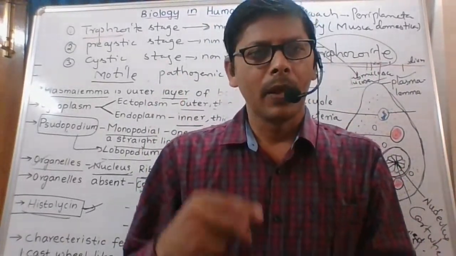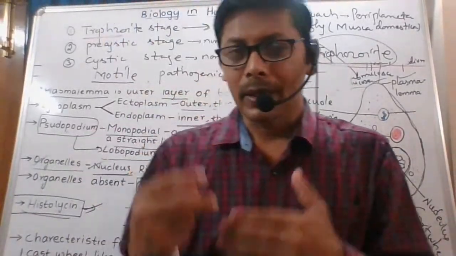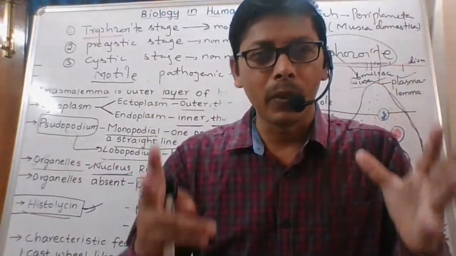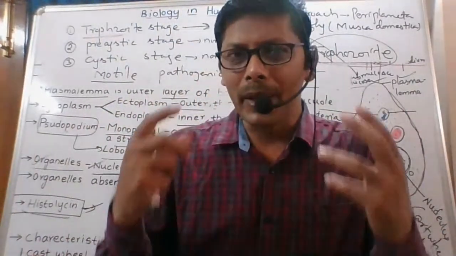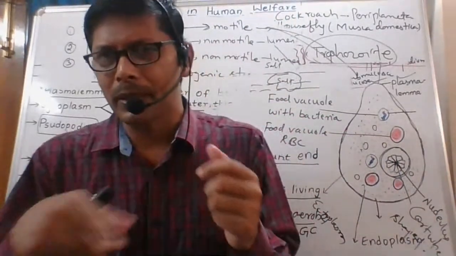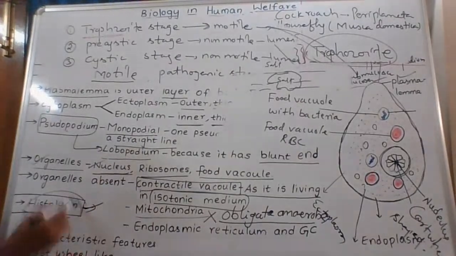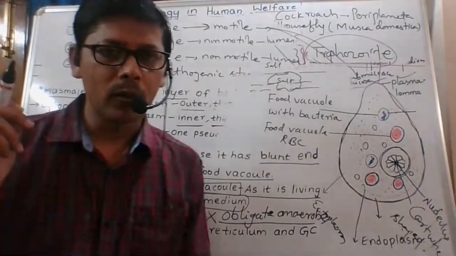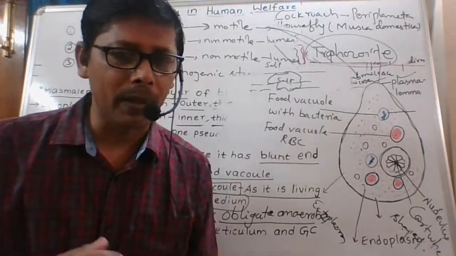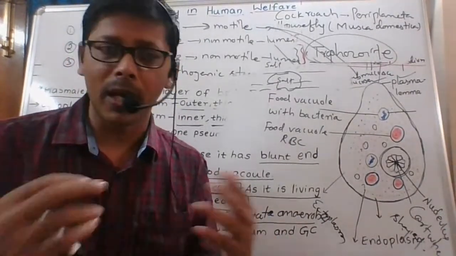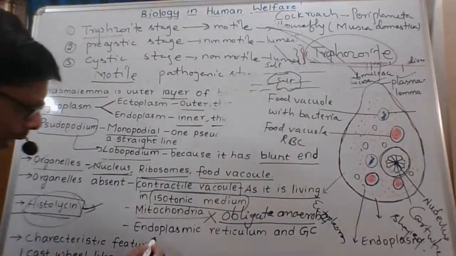This enzyme, histolysine, can damage our mucosa and submucosa, and it may cause ulcers, and bleeding also occurs in that particular part where those tissues are damaged. That is the reason why the species name histolytica is assigned to Entamoeba histolytica, because it is producing histolysine, which can damage mucosa and submucosa tissues there.